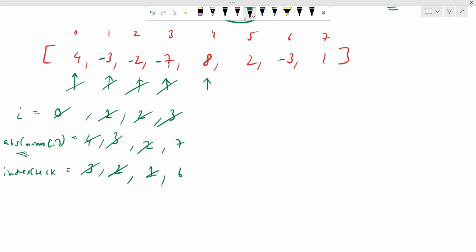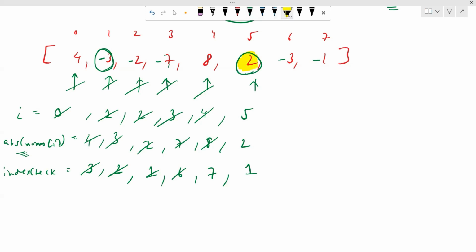Now again, increment our pointer. This will be pointing to 8. Now 8 minus 1 will be equal to 7. Go to the seventh index and put a minus sign over there. Now again, increment our pointer. Now 2. 2 minus 1 will be equal to 1. Go to the element present at index 1. As we can see, the minus sign is already there. This means 2 is a repeated number, right?